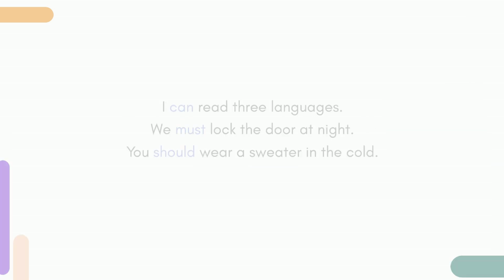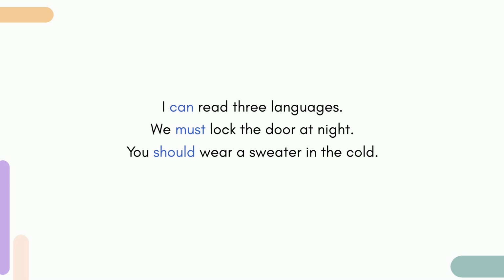Look at these sentences again. Do you notice anything about where these modal verbs are in the sentences? Can read, must lock, should wear. Modal verbs always come before another verb.